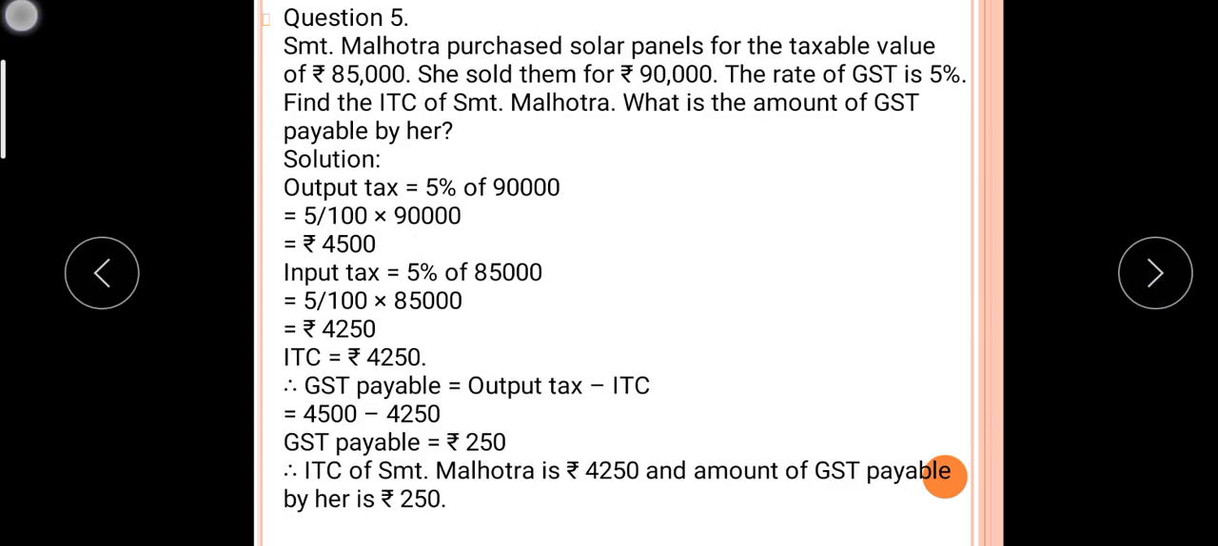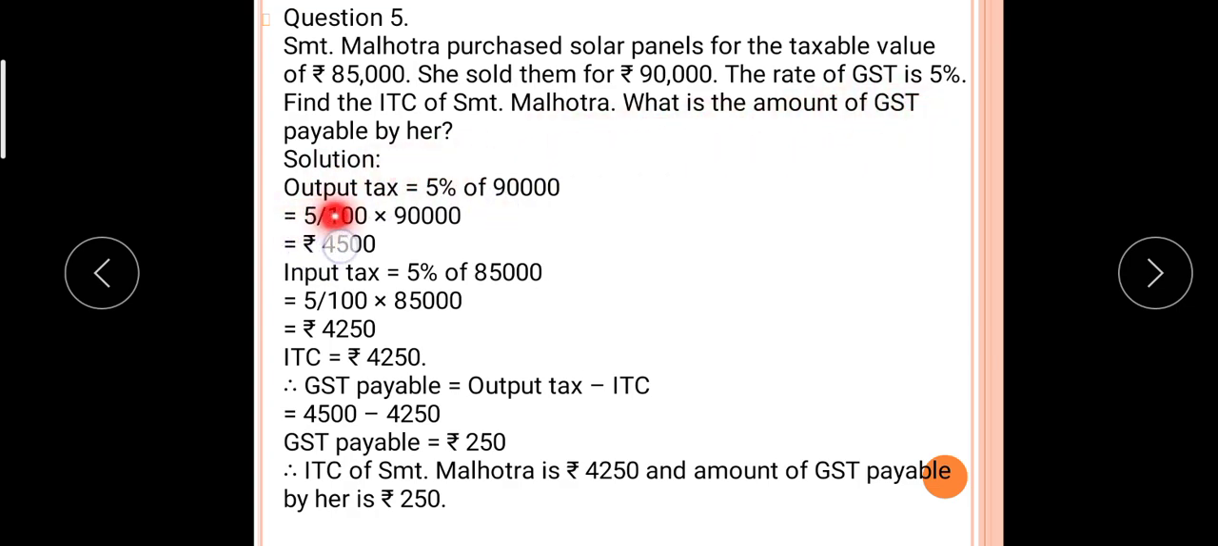Next, last question for today. Smita Malhotra purchased solar panels for the taxable value of rupees 85,000. She sold them for rupees 90,000. The rate of GST is 5%. Find the ITC, that is input tax credit. What is the amount of GST payable?